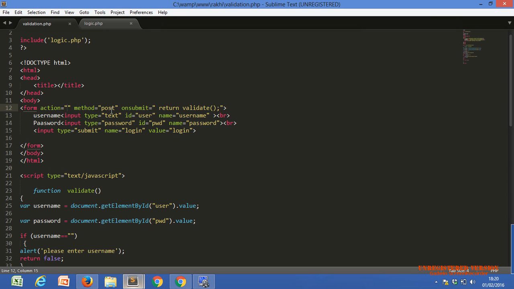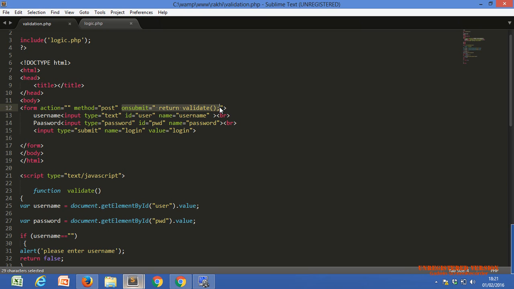Okay. Method: which method do you use for submitting your form or sending the values? Onsubmit is not a property. Onsubmit is an event. What is an event? Every HTML tag has two things, properties and events.